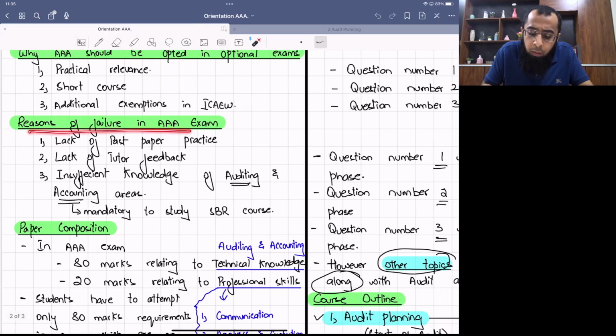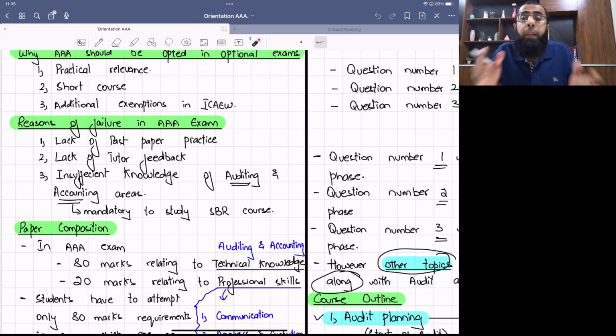Then we discussed what the reasons for failure in this exam are. Since it is a short course, why does it have a low pass rate? Why do students fail in this exam? So the first reason is lack of past paper practice. Students go into the exam in overconfidence that we will be able to do it. But when you talk about auditing, it is all about practice and making sure that your answers are impressive and up to the examiner's standard. So, lack of past paper practice and lack of tutor feedback. These are the two primary reasons for failure in advanced audit and assurance. And these are both areas which we will make sure we cover in our study approach.